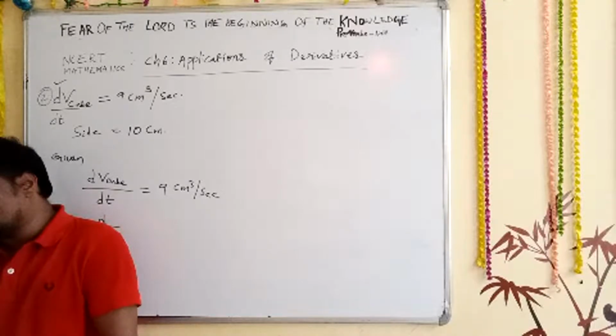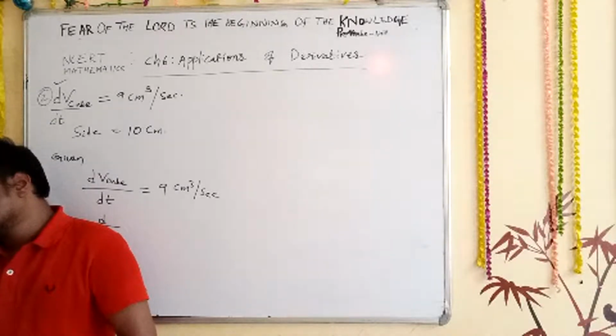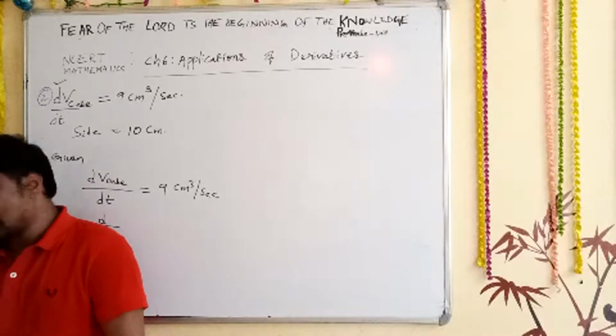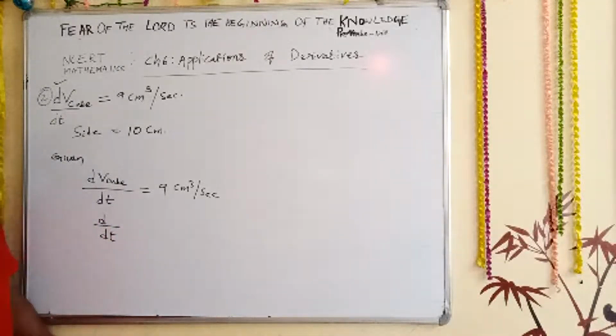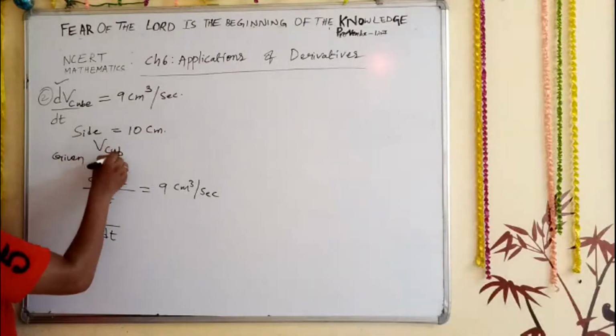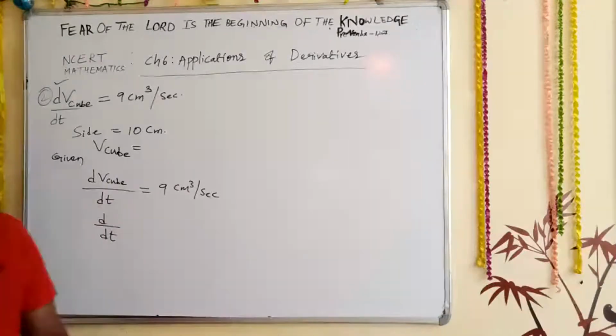I want to know what the volume of a cube is. Type fast in the comment section, so that I get to know the formula for the volume of a cube.